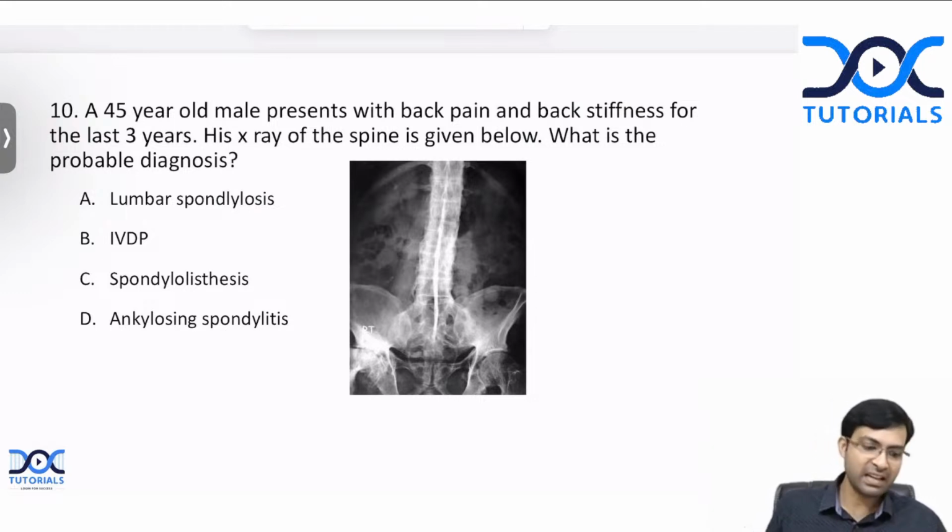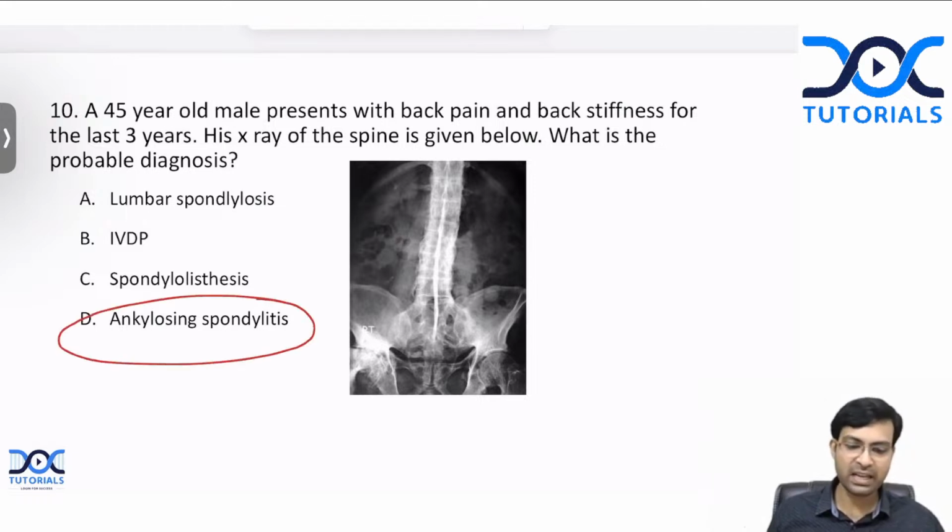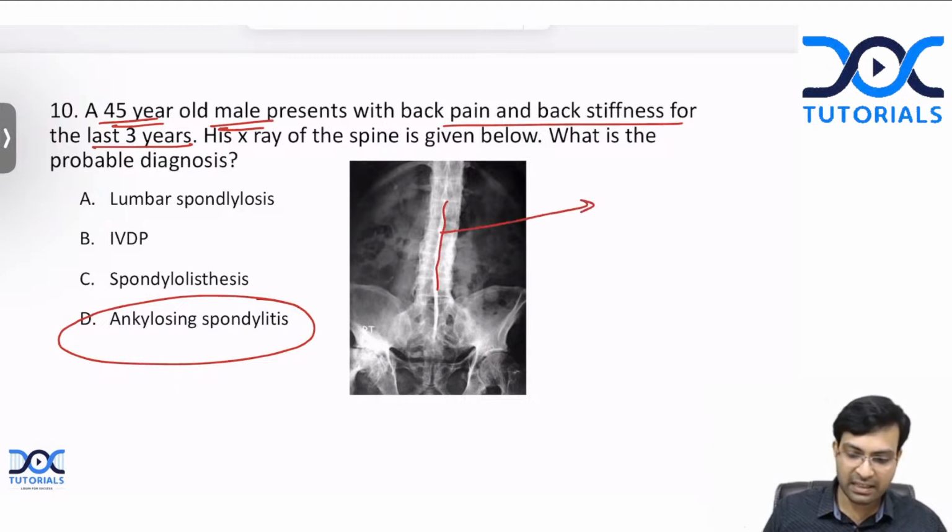Yes, correct. Absolutely correct, Yashaswini. This is ankylosing spondylitis. Why? This is a 45-year-old male with back pain and stiffness for more than 3 years. So any back pain for more than 3 months in a man, you can think of ankylosing spondylitis. And what you see in the X-ray here, this is an X-ray of the spine AP view. There is a central line like this, which is white or sclerotic, isn't it? This is what we call the dagger sign.